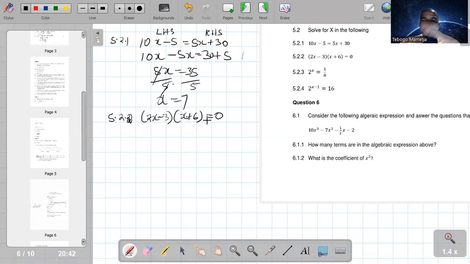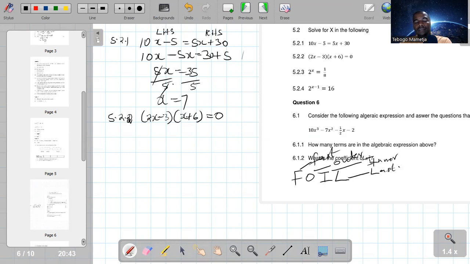If you remember, for a polynomial by a polynomial, I taught you to apply what we call the FOIL method. So F is first and first, then we do outer and outer, I for inner and inner, then L for last and last.